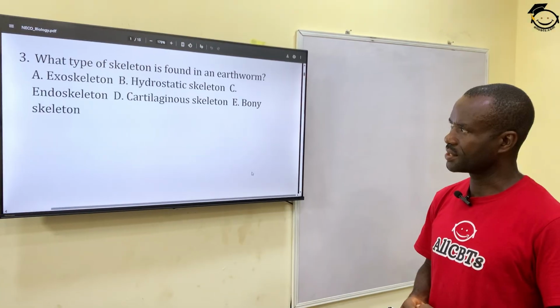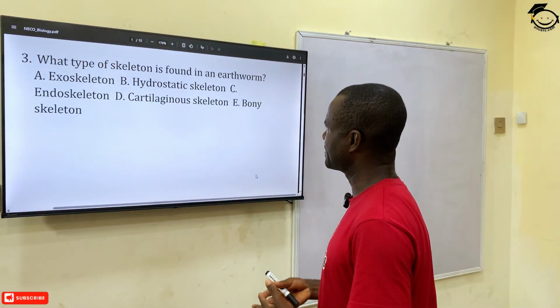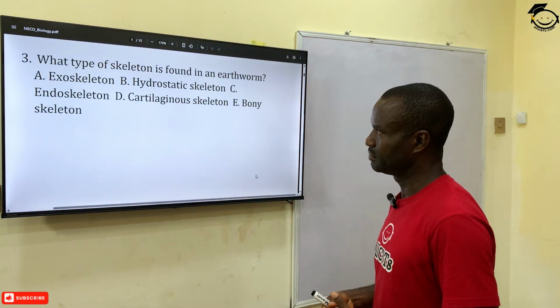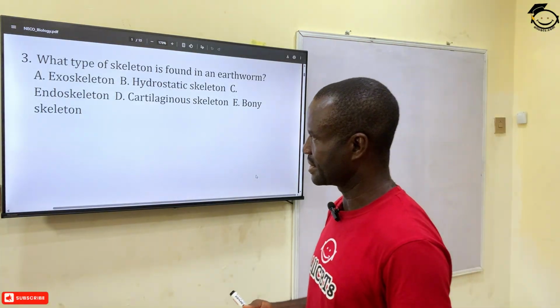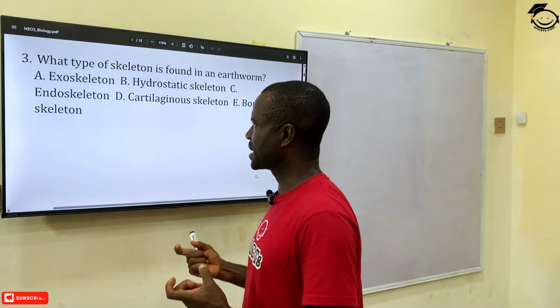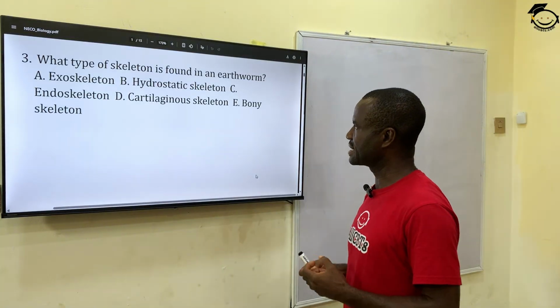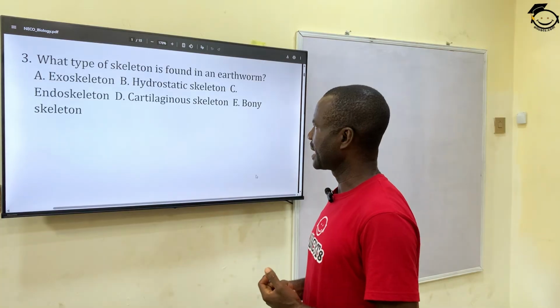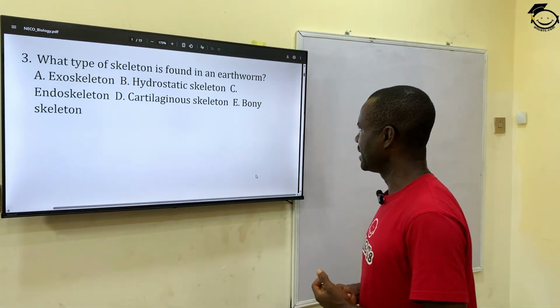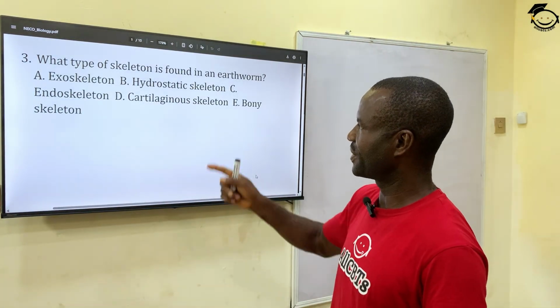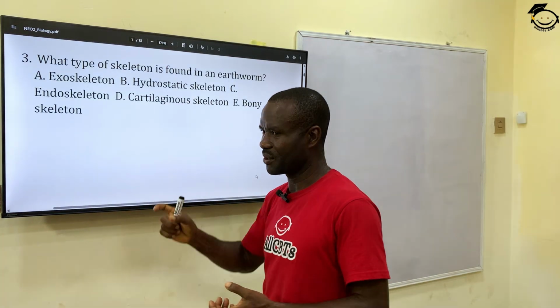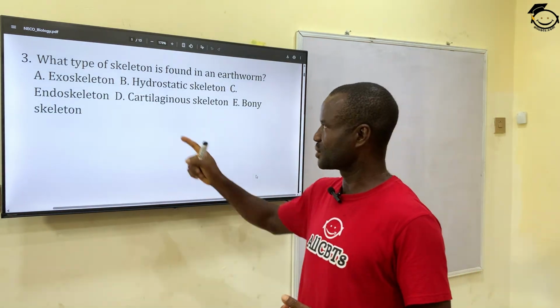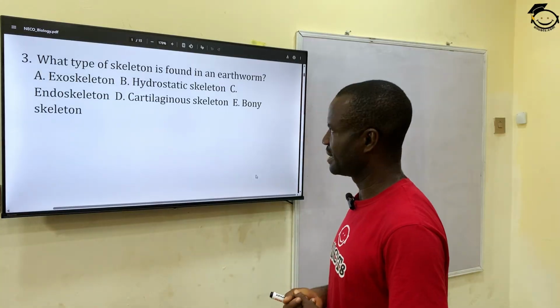All right. Question 3 says, what type of skeleton is found in an earthworm? Earthworm also possess a skeleton. A. Exoskeleton. B. Hydrostatic skeleton. C. Endoskeleton. D. Cartilaginous skeleton. And E. Bony skeleton. The correct answer is hydrostatic because the body is slimy, wet. So it is called hydrostatic skeleton.